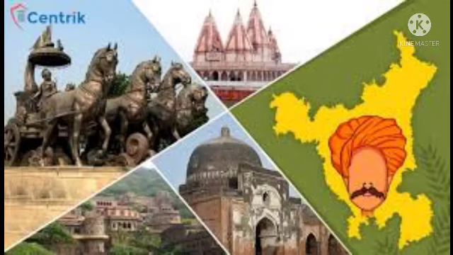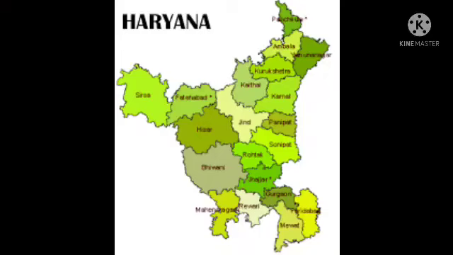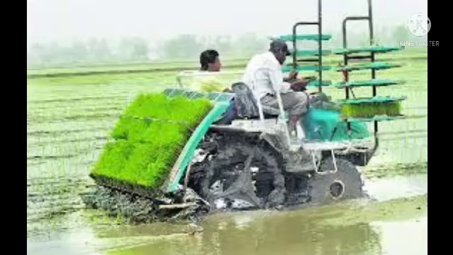Okay children, the next state is Haryana. Haryana is fed by the river Yamuna and the Sutlej, which provide water for irrigation and also make the land fertile. So Haryana is ideal for growing crops because of the Yamuna and Sutlej rivers flowing through it. So what is the main occupation in Haryana? Yes, of course, agriculture.